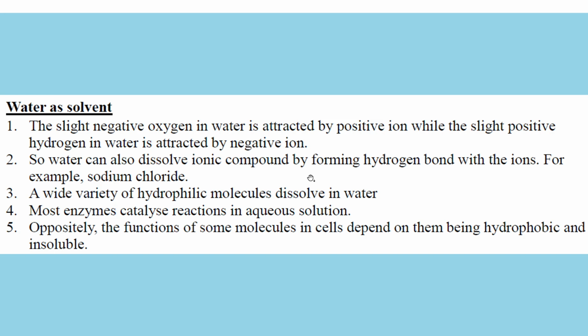And the slightly positive hydrogen ion can be attracted to the negative ion. So ionic compounds can also be dissolved by water, right? Because they can form a strong bond with water. Water can break through their bonding. So, for example, sodium chloride, a common salt, okay? And a wide range of hydrophilic molecules dissolve in water, of course, forming hydrogen bonds.